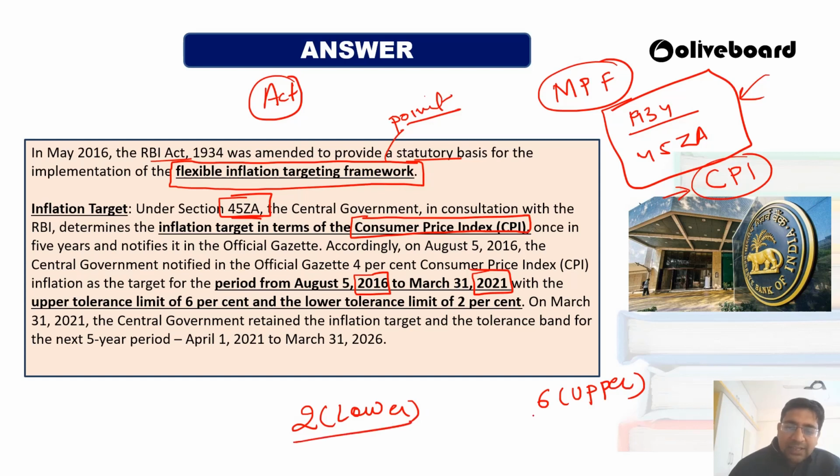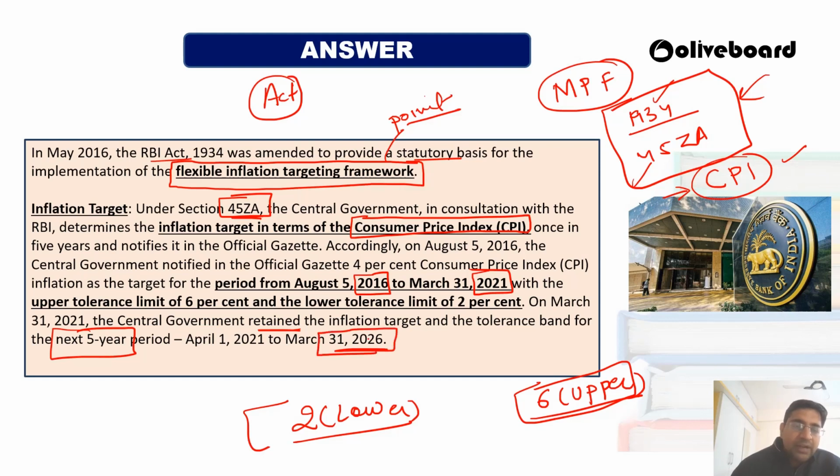This is the next thing that you have to remember: 1934, 45ZA, CPI, then the lower tolerance and upper tolerance limit. Since 2021 has already passed, the central government has again retained the same tolerance band for the next 5 years, till 31st March 2026. These are all the things that you have to remember from this part.